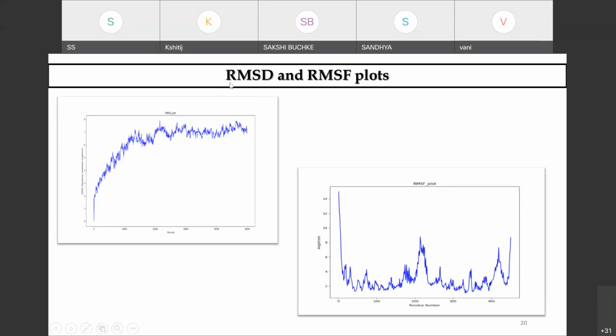So it helps you measure the average distance between the group of atoms in your biomolecule. Say, for example, if I'm trying to measure with the backbone atoms of a protein, then it computes the total root mean square deviation. And this is with reference to each of the residues. You calculate your root mean square fluctuation.